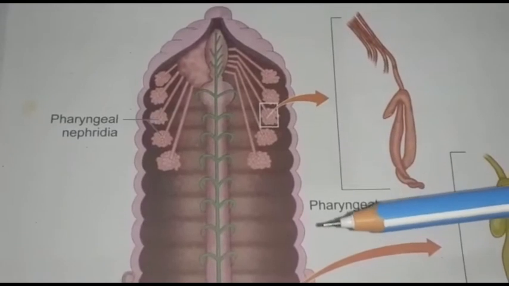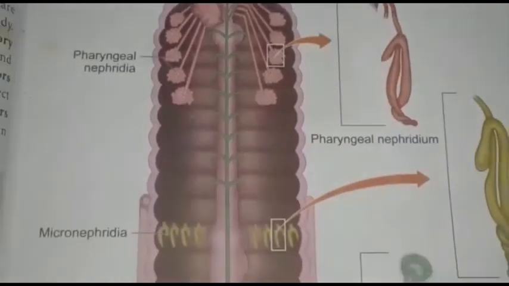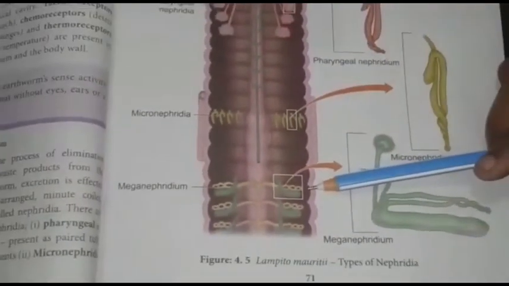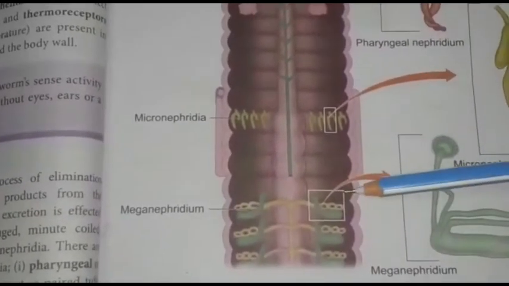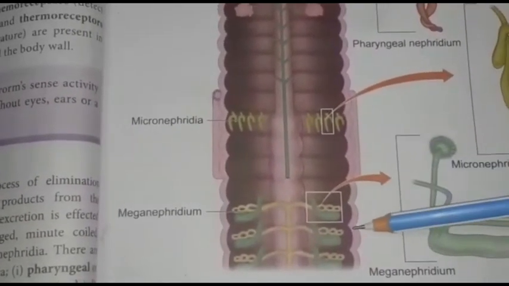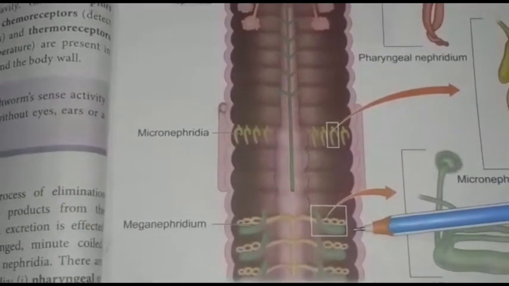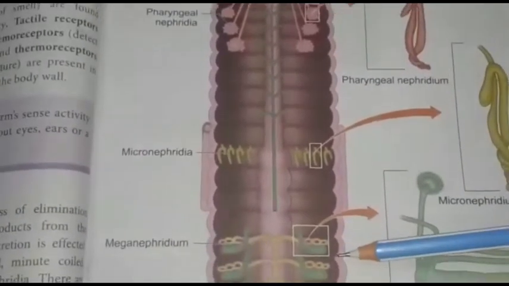Next, we are going to see about the meganephridia. It is otherwise called septal nephridia. Why the name septal nephridia? We know that the body of earthworm is divided into segments outside, and these segments also divide inside in the form of septa.